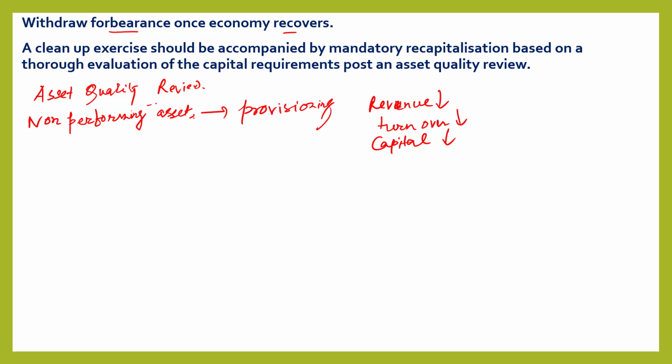Because of this asset quality review, banks found that they have lots of non-performing assets, and as a result, they keep aside a part of their revenue as provisioning. As a result, banks' annual turnover and revenue decrease, which results in less capital for banks.